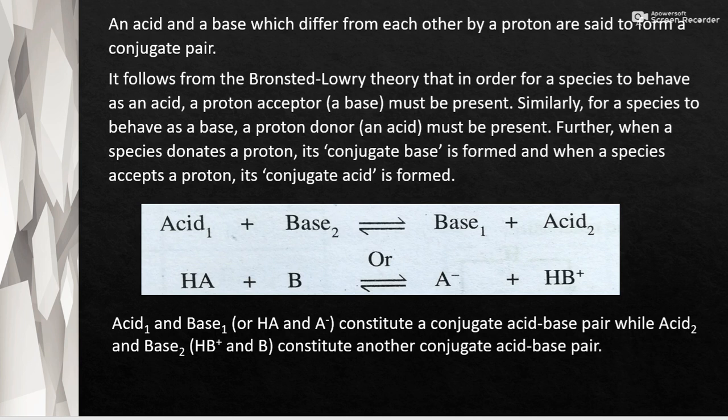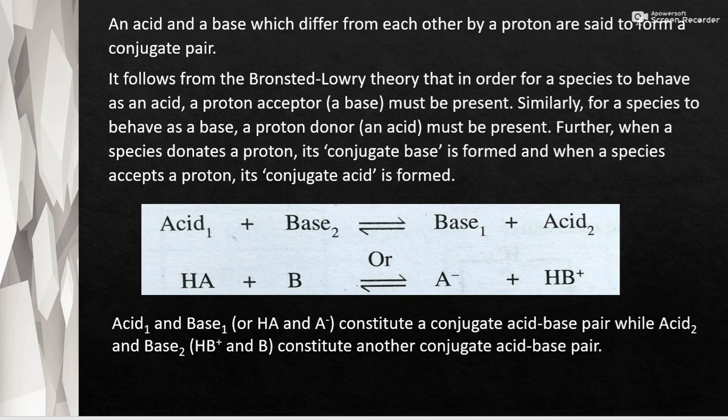Okay. It follows from the Bronsted-Lowry theory that in order for a species to behave as an acid, a proton acceptor, a base, must be present. Similarly, for a species to behave as a base, a proton donor, an acid, must be present. Further, when a species donates a proton, its conjugate base is formed, and when a species accepts a proton, its conjugate acid is formed.